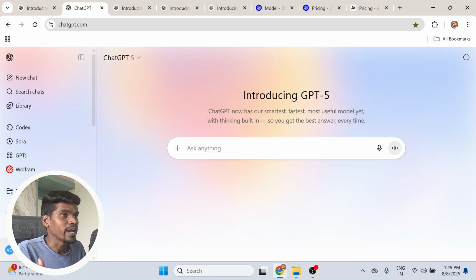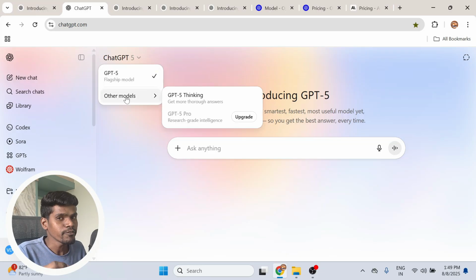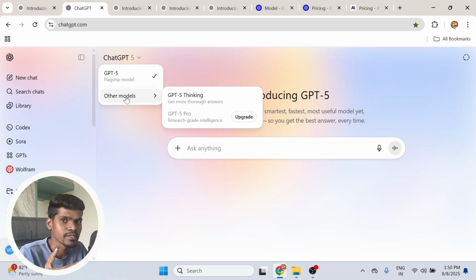So what is new in ChatGPT? Hereafter, we don't have the option to select different models for different use cases. Personally, I tried different models for different use cases. In my experience, I noticed that O3 performs really well on some use cases, but it does not perform really well on a few other use cases. In such cases, I used to try a different model and it worked. But hereafter, we don't have that option. So we have only one model, which is GPT-5.